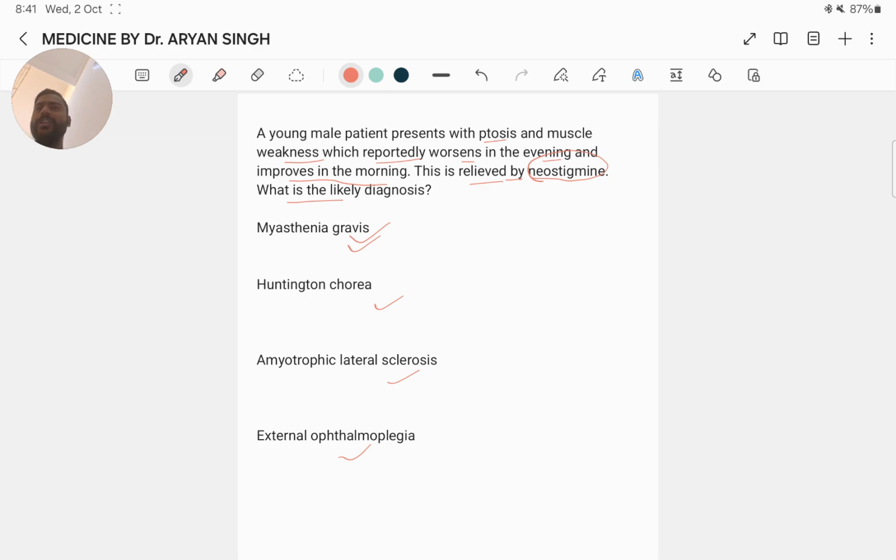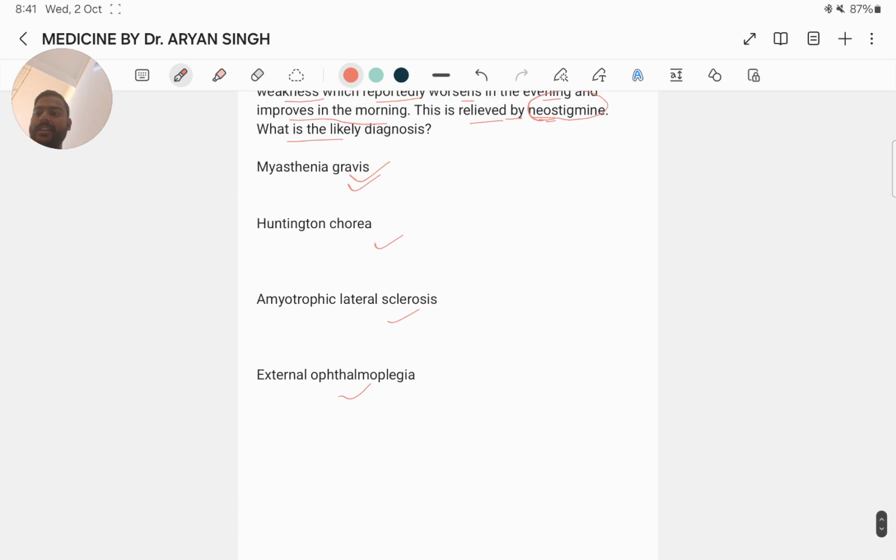Other symptoms include easy fatiguability, sustained upward gaze palsy, snarling face, difficulty in chewing and swallowing, tongue weakness, bulbar weakness. Neostigmine increases the amount of acetylcholine at the neuromuscular junction and can help alleviate myasthenia gravis symptoms.